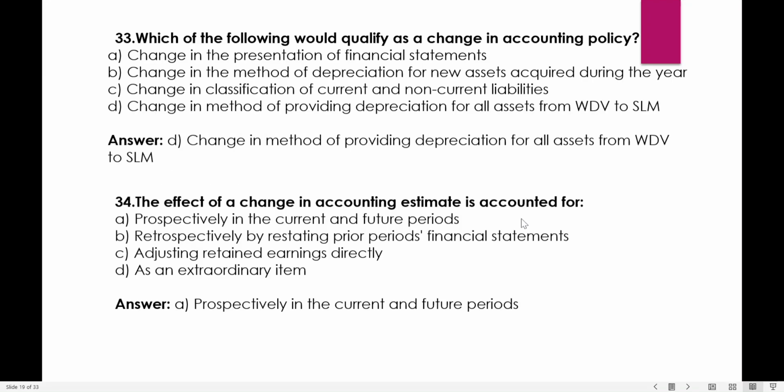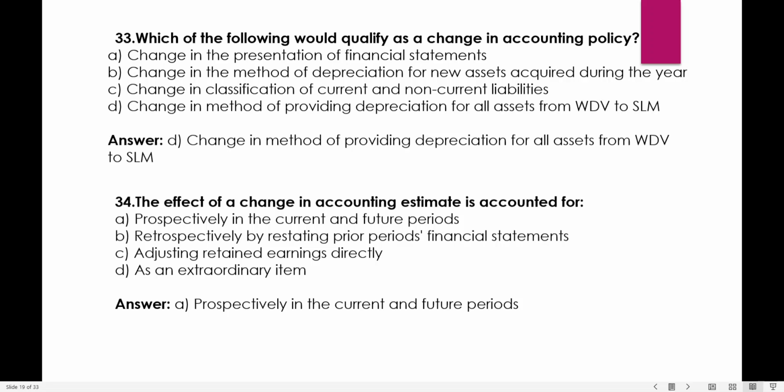Which of the following would qualify as a change in accounting policy? Change in the presentation of financial statements, change in the method of depreciation for new assets acquired during the year, change in classification of current and non-current liabilities, change in the method of providing depreciation for all the assets from written down value to straight line method. So we say the change from written down value to straight line method in providing depreciation would qualify as a change in accounting policy. The effect of a change in accounting estimate is accounted for prospectively in the current and future years.